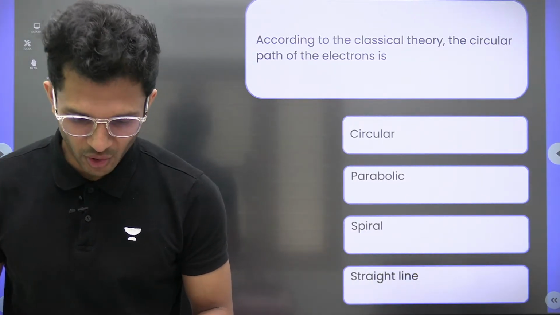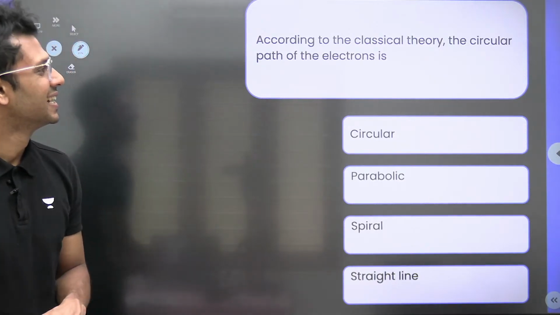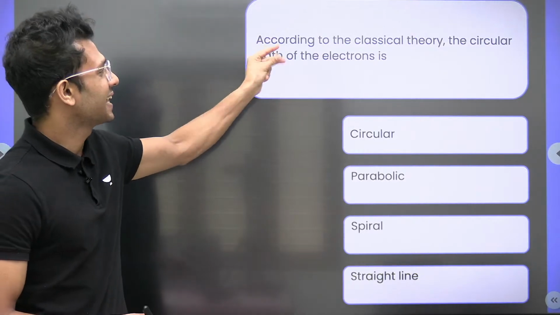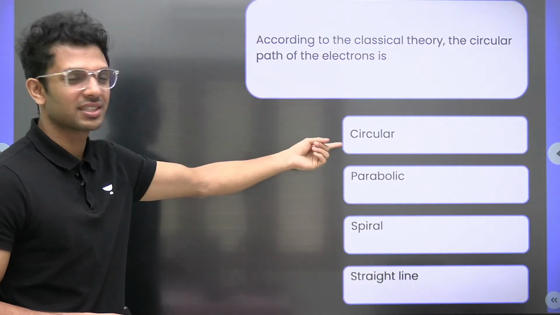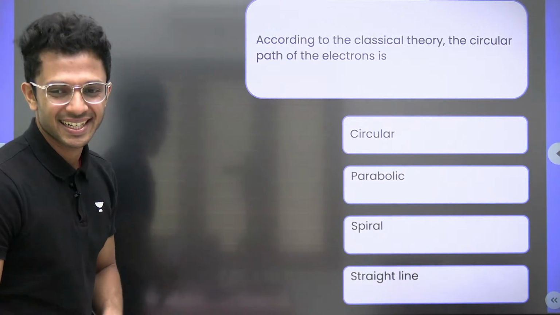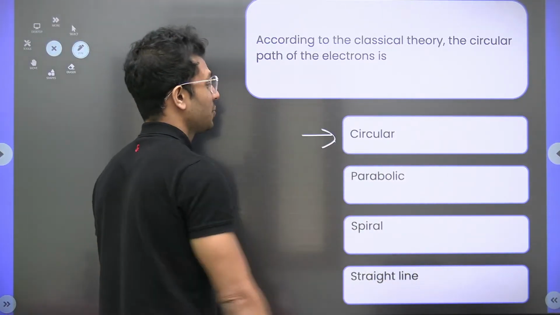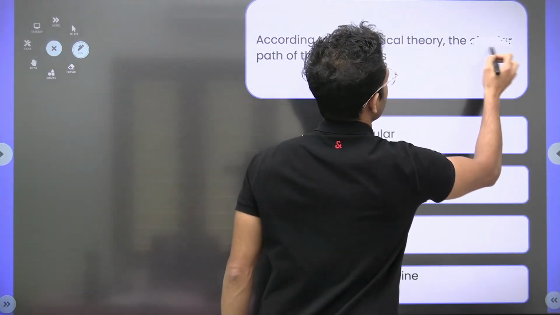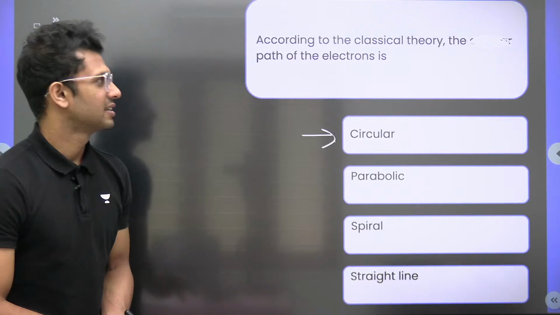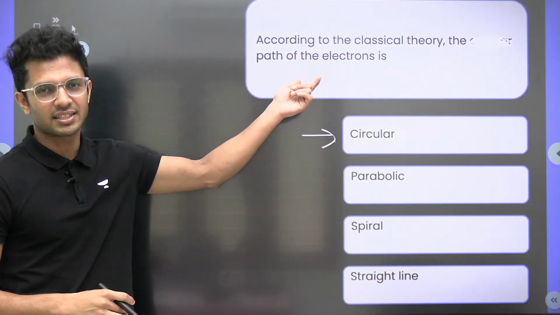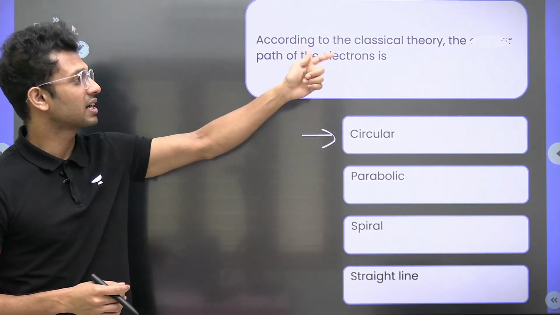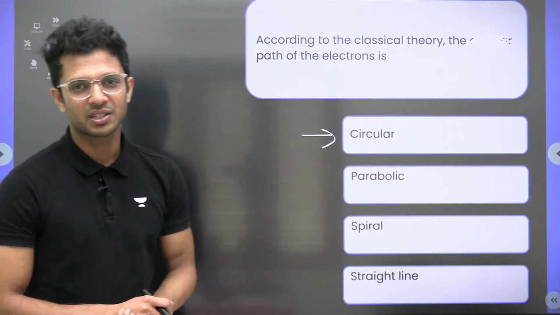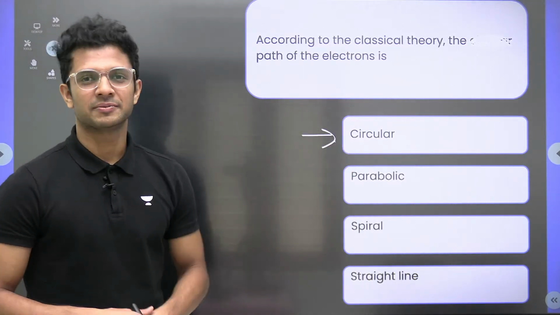The question itself is wrong, right? According to the classical theory, the circular path of the electron is circular. I hope you understood, there has to be a blank space here. The question should be: according to the classical theory, the path of the electron is ___, and the answer has to be circular. It seems the content person, when he made it, already added the answer.